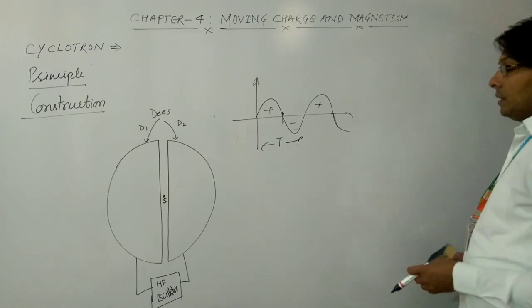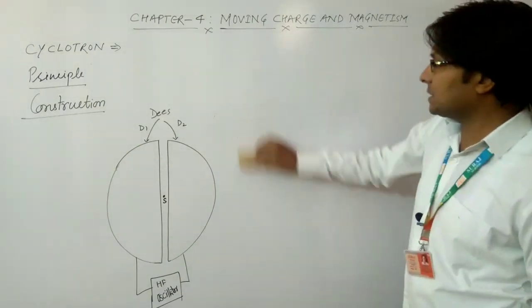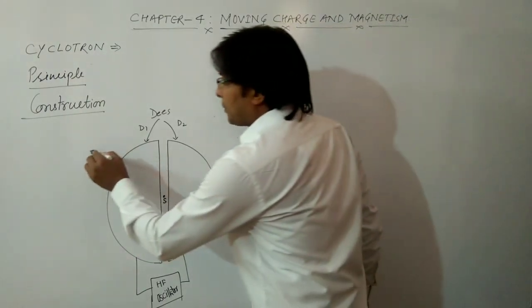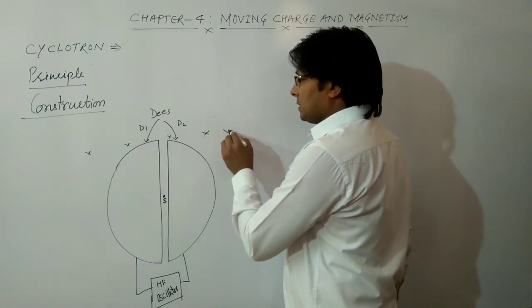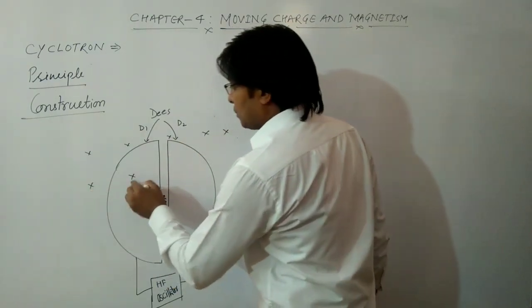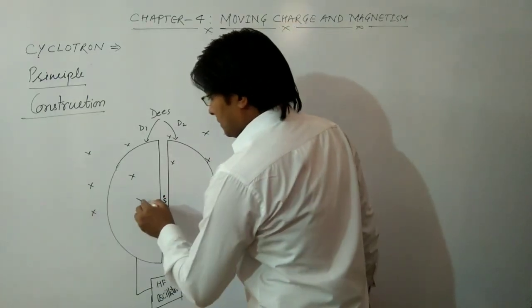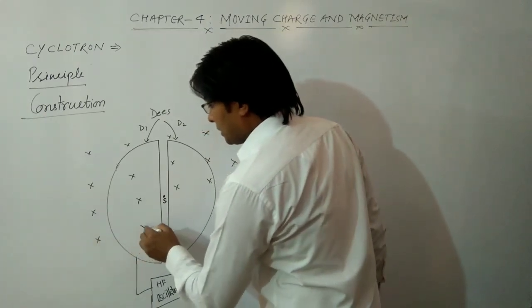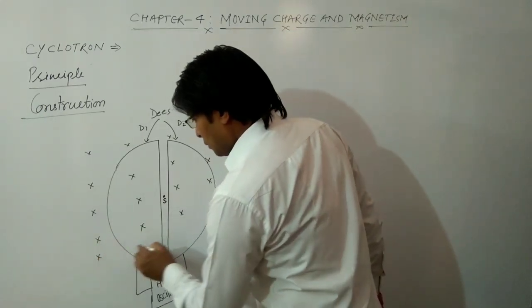Next, this whole arrangement is kept in a perpendicular magnetic field. Suppose this is the representation of the perpendicular magnetic field, which is perpendicular to the plane of this board.